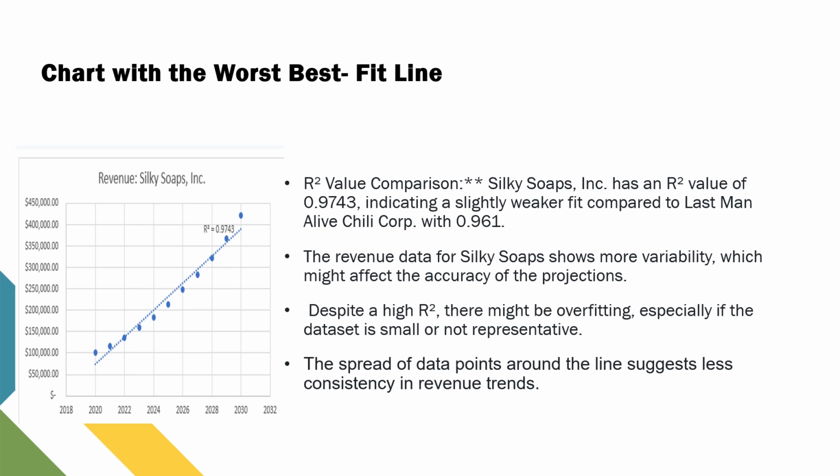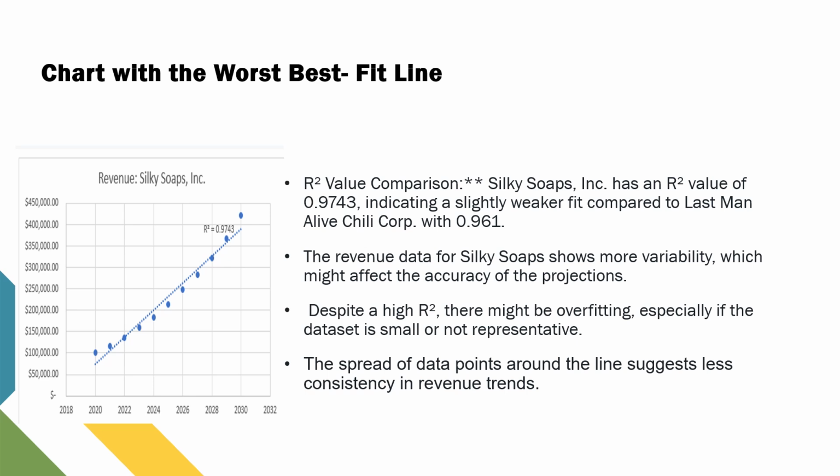Although both values are high, indicating strong linear relationships, the best fit line is for Last Man Alive Chili Corp. Despite the high R-squared, there might be overfitting, especially if the data set is small or not representative.